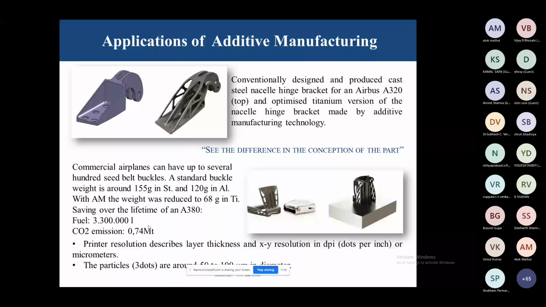This amount of CO2 emission we can reduce if we reduce only one component, that is the seat buckles that we are using in the Airbus. I think 300 or 400 seat buckles we are using. So by just reducing the seat buckle weight, we can save this amount of CO2 emissions and fuel. So if you can design so many components in the airplane, then we can make the airplane lighter, right? We can also increase the fuel efficiency. So this is an example of the seat buckle.